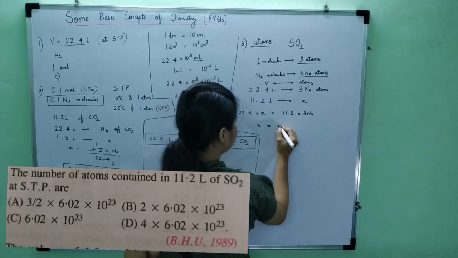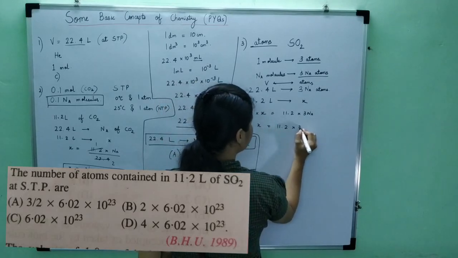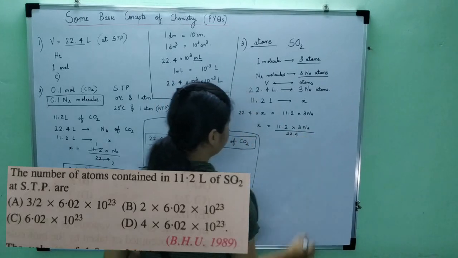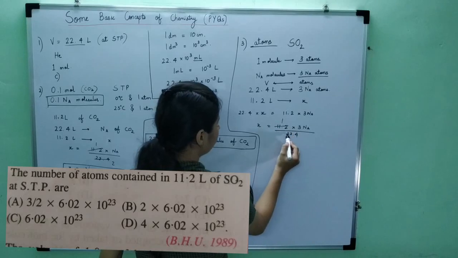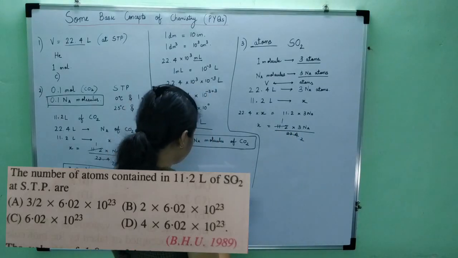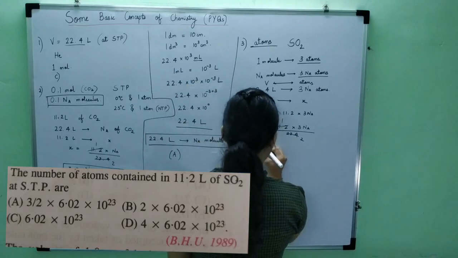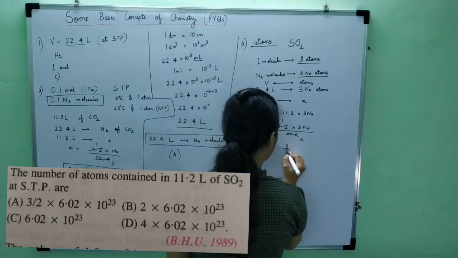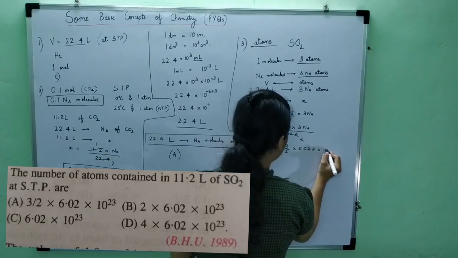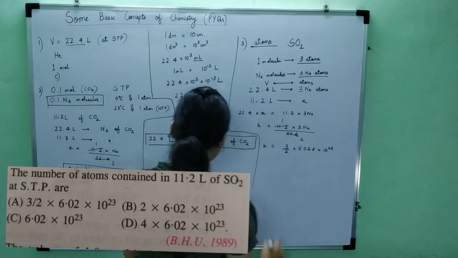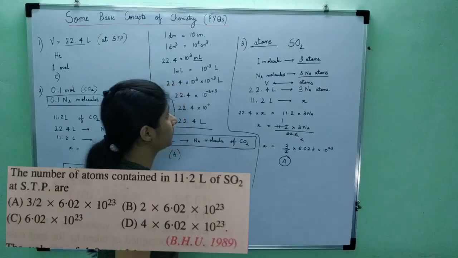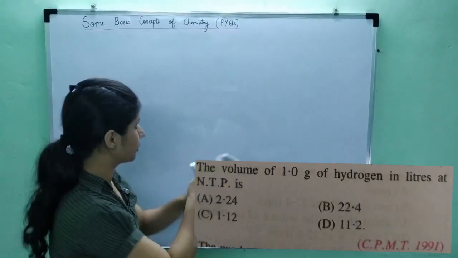Take 22.4 on this side. x is 11.2 into 3 Na upon 22.4. So this is half. Now if you look at the options, we have an option of 3 upon 2 times 6.023 into 10 to the power 23. So this will be our answer. This is option A. So let's start with the fourth question.